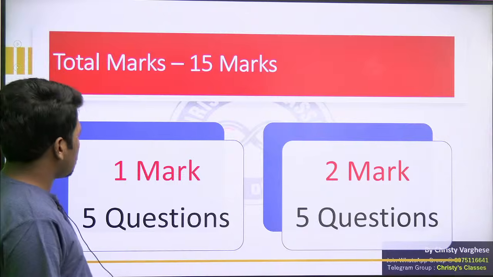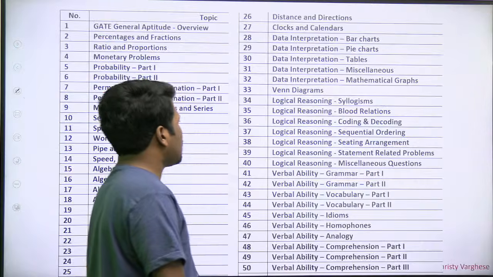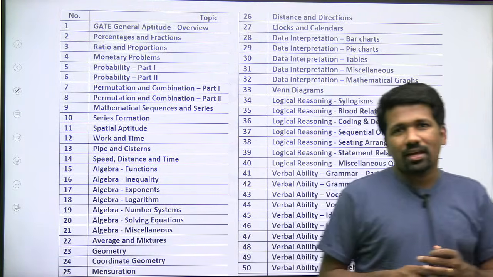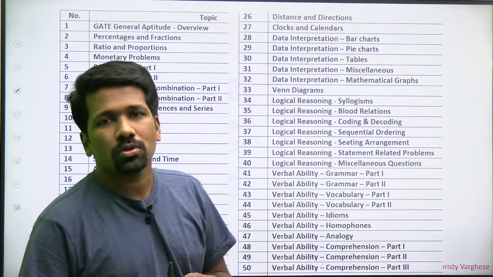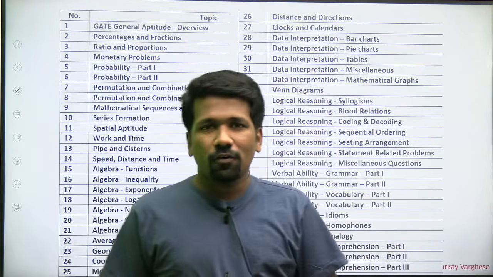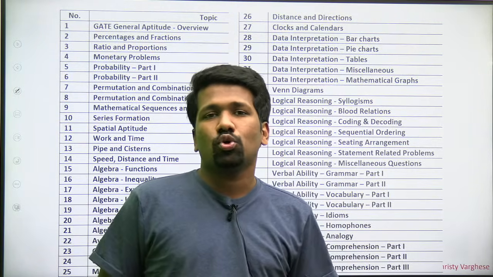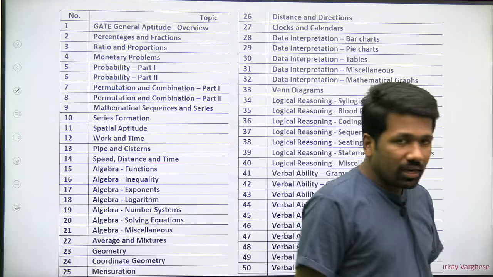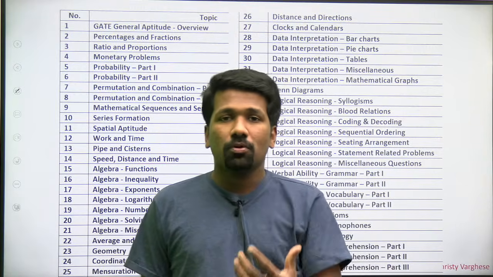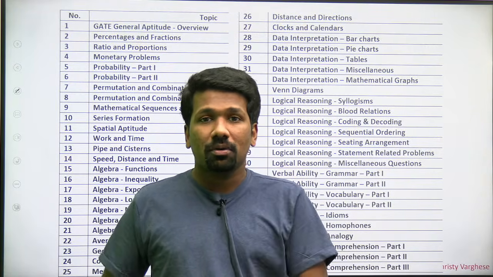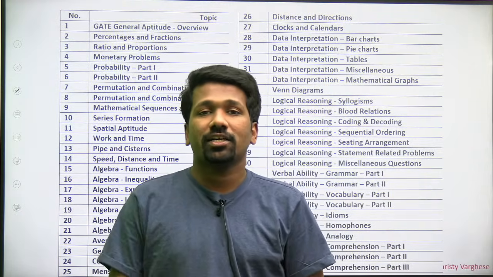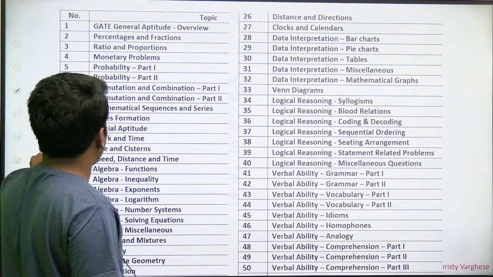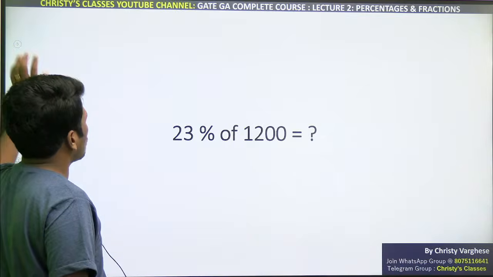Okay, so I told you one more question, two more questions are there in general aptitude. So we will start today's topic, percentages and fractions. The problem that we face is we depend upon school day mathematics a lot, even for finding percentages, which is a very important tool in many other chapters, like speed distance time chapter needs percentage, numbers chapter needs percentage, monetary problem chapter, and linear equation solving questions may sometimes be connected to percentages and fractions, ratio proportion chapter. So the problem is we are not able to do percentages faster using mental math.